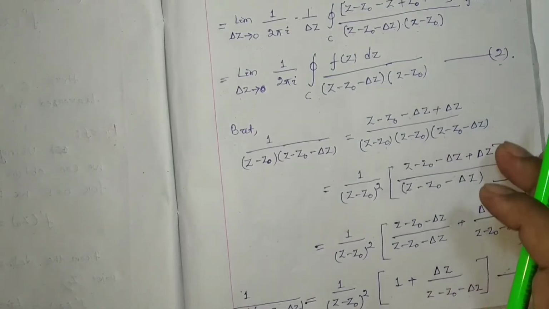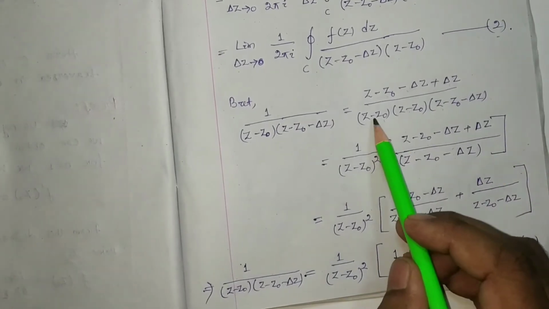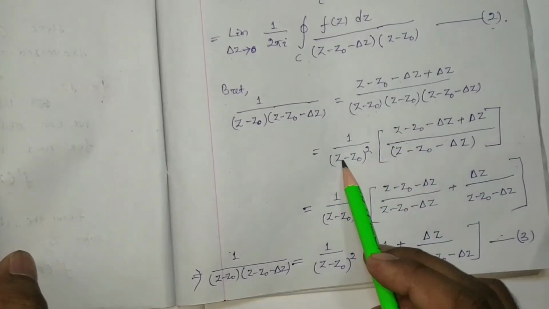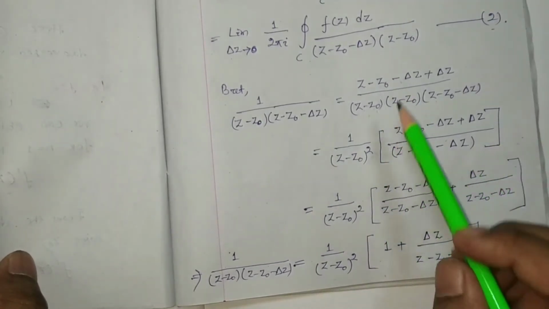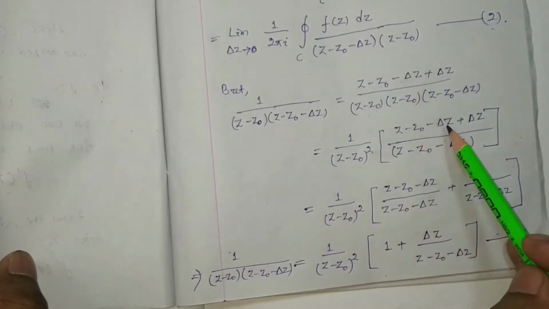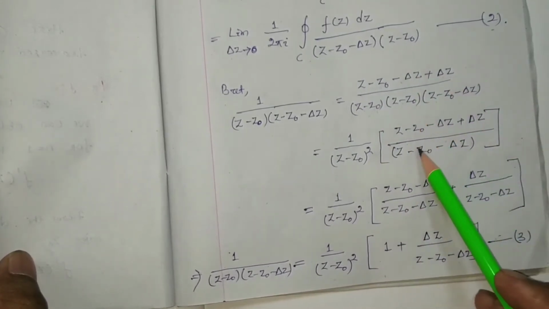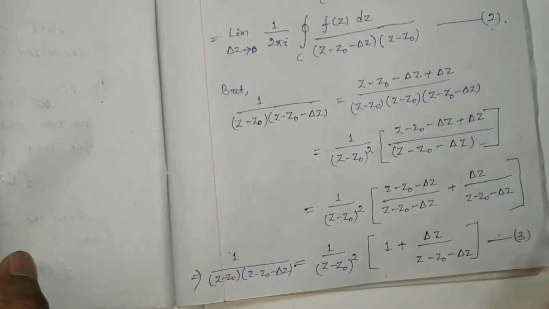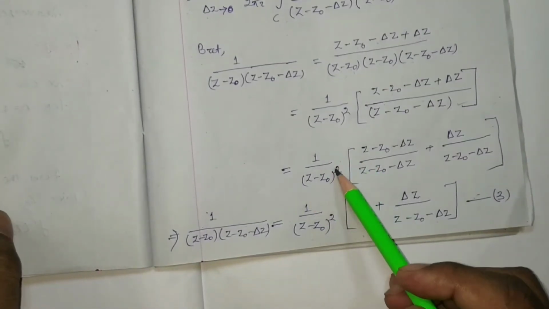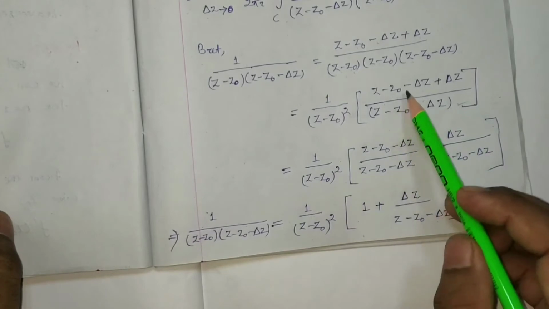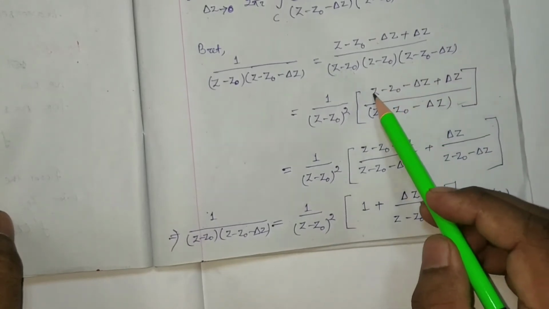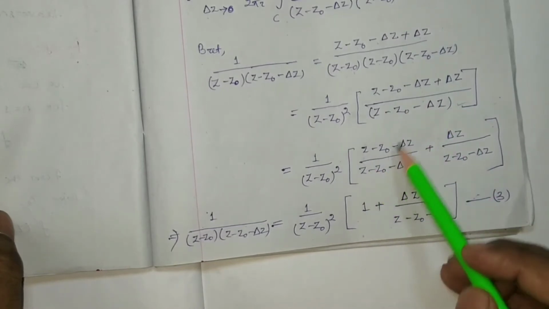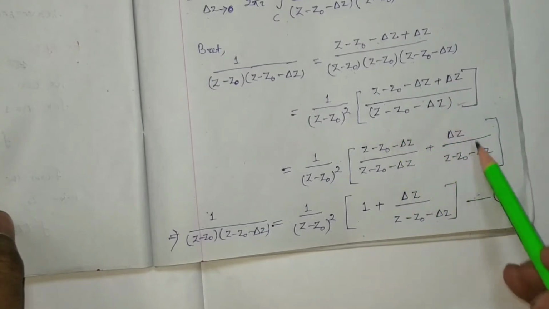Okay. Now here you can see z minus z0, here z minus z0. That means z minus z0 whole square taken outside the bracket. So in the numerator we have z minus z0 minus del z plus del z. Okay. So at the denominator we have this term z minus z0 minus del z. Now here 1 by z minus z0 square. Here this term can be written as z minus z0 minus del z by this one plus del z by this one.